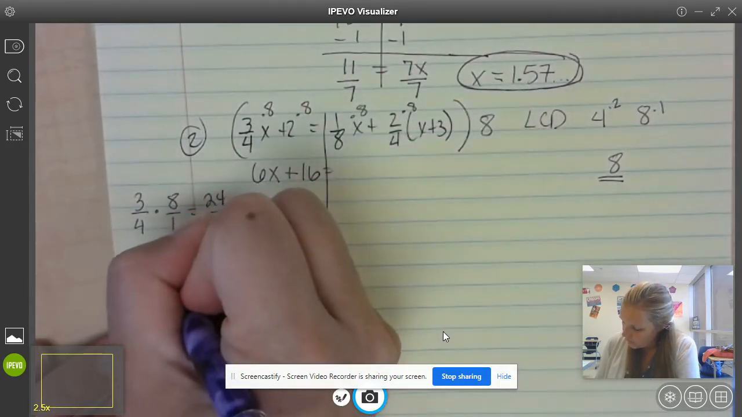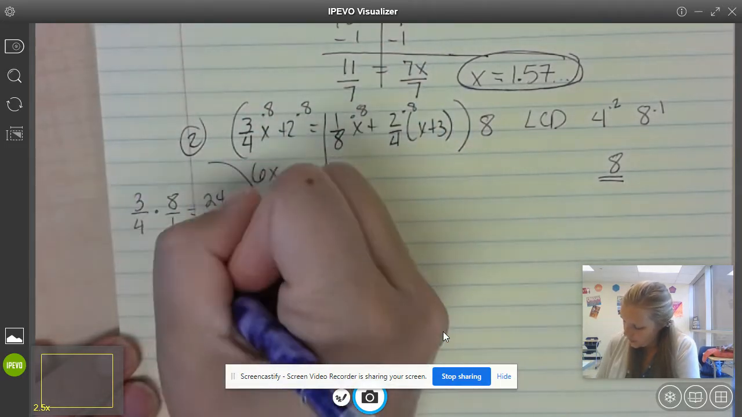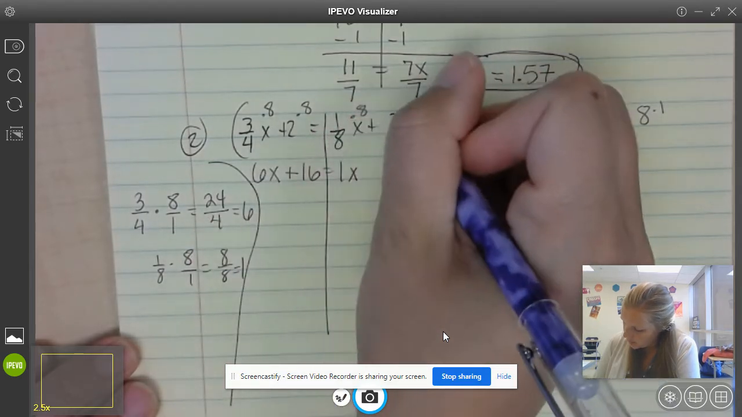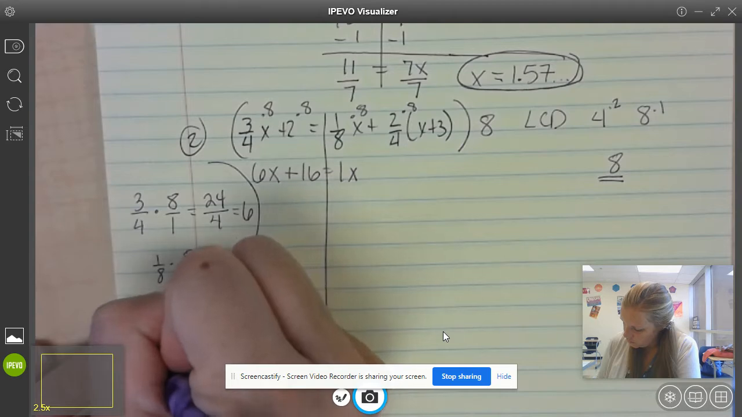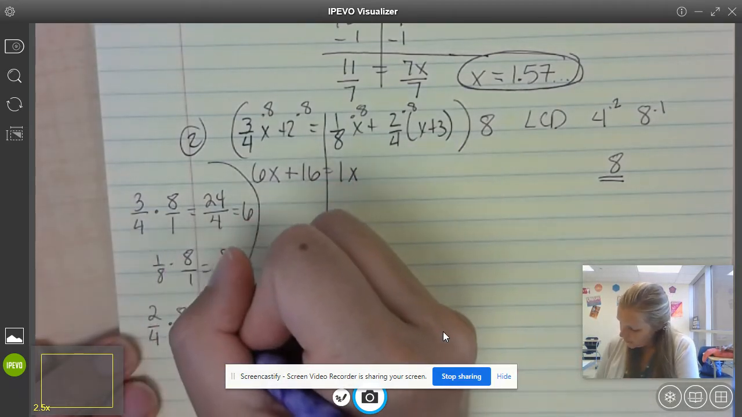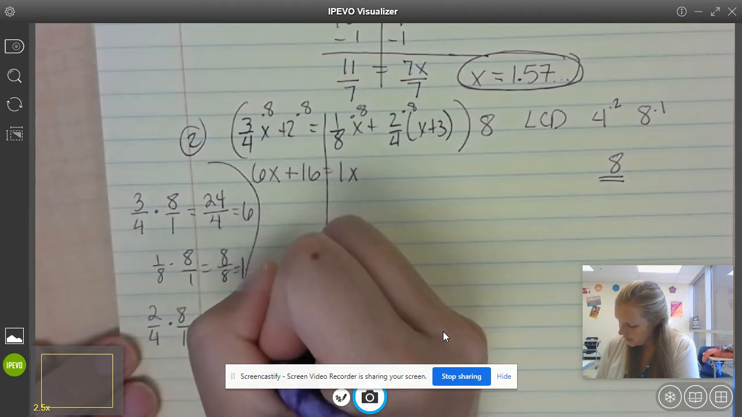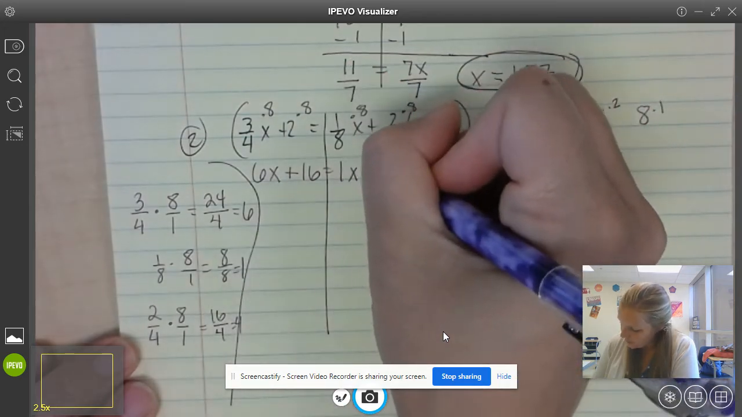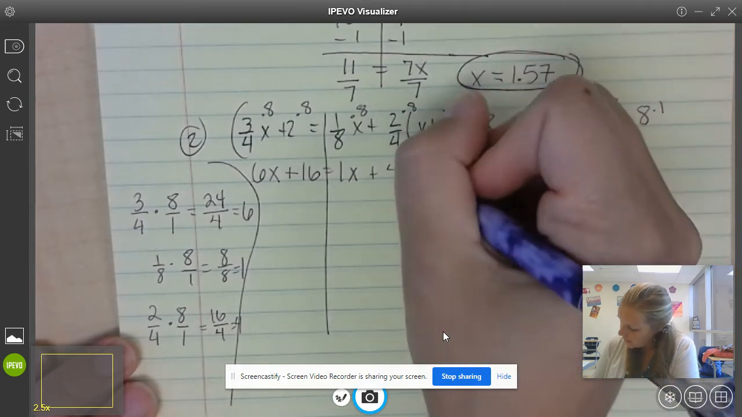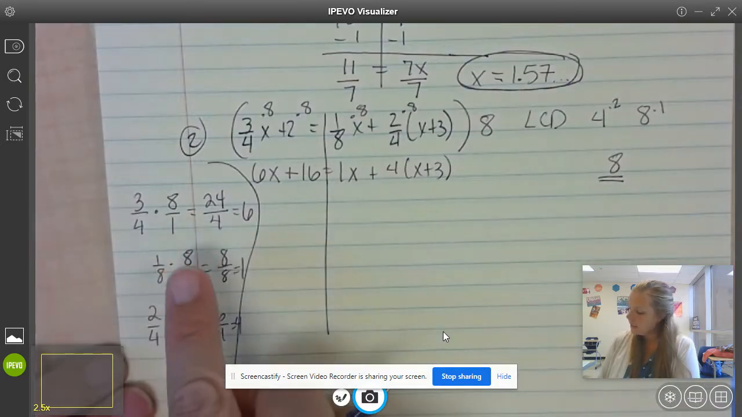Now I do the next one, 1/8 times 8. We put it over 1. This is my scrap paper. 8 over 8 is the same as 1. So this becomes a 1x. One more fraction. 2/4 times 8. We put it over 1. 2 times 8 is 16. 4 times 1 is 4. 16 divided by 4 is 4. And so this 2/4 becomes a 4 when I multiply by 8. And then the x plus 3 just stays. So I have cleared the denominator.